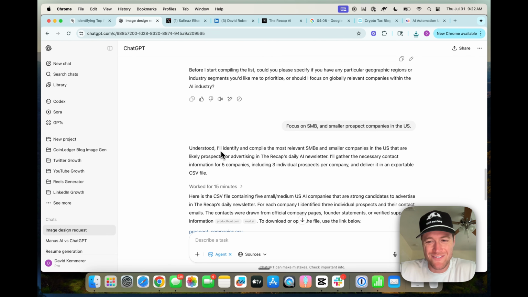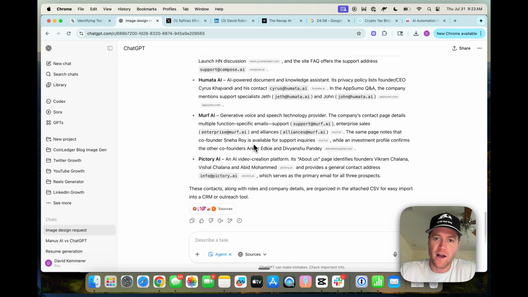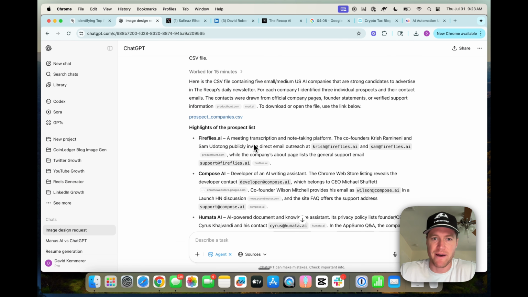And overall, I'd have to give the winner for this task again to ChatGPT Agent. It was nice that Manus was faster in this case because I could rip off a whole bunch more requests. But overall, I think ChatGPT's was slightly better.